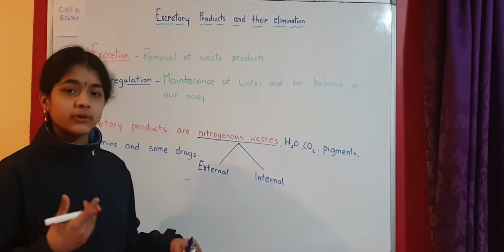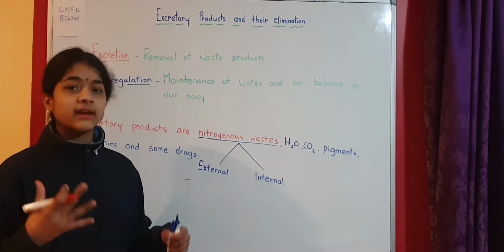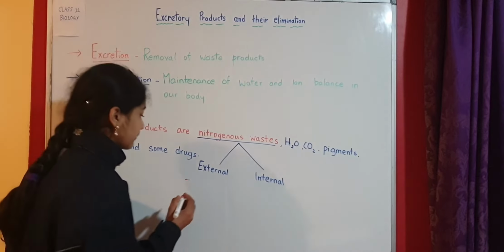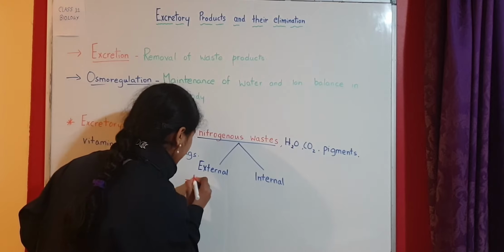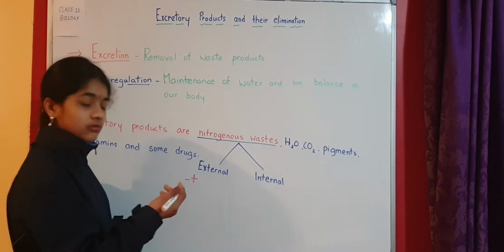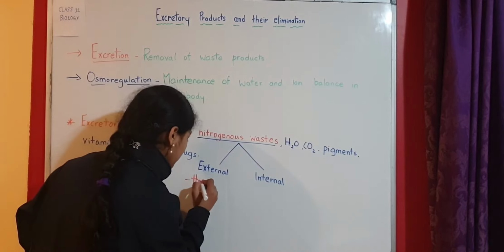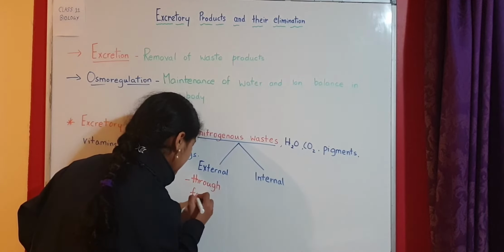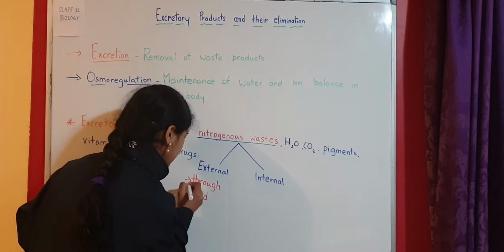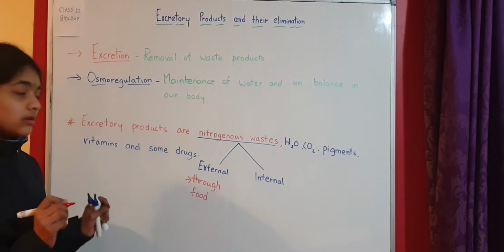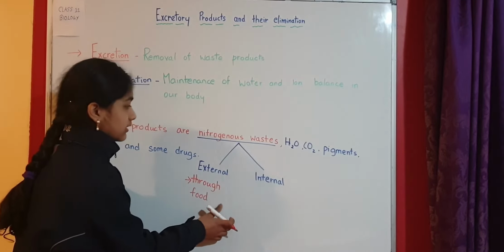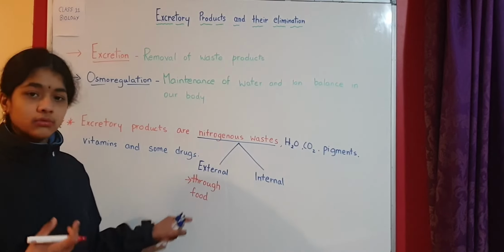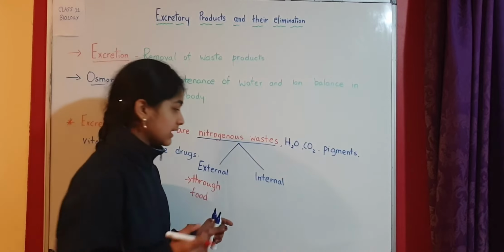Food is not present in our body; it is an external source, so from outside we are getting it. So the external way where nitrogenous wastes are produced is through food. This is just an example, but there can be many.